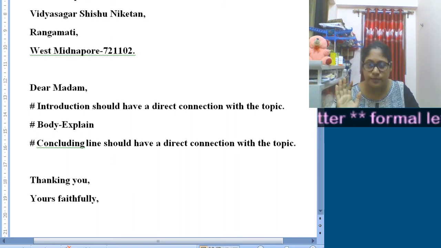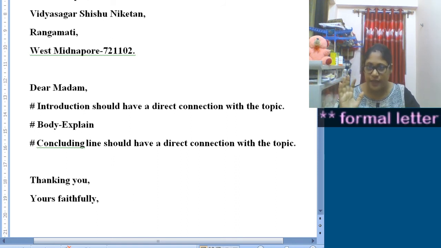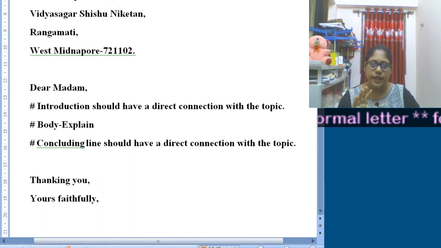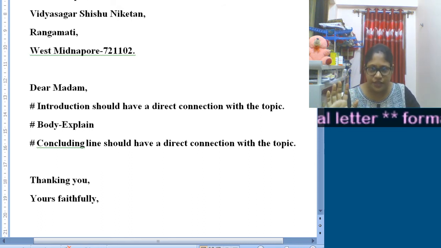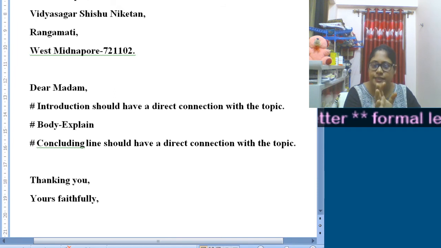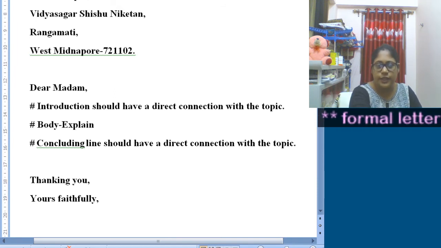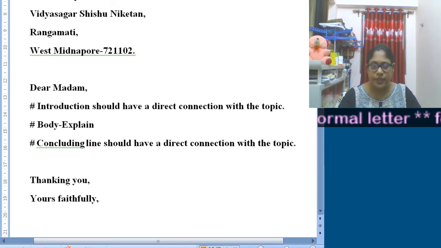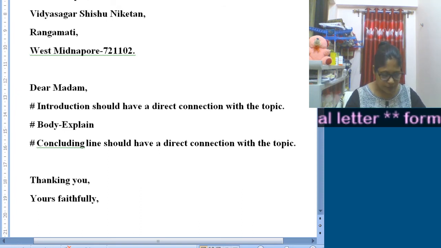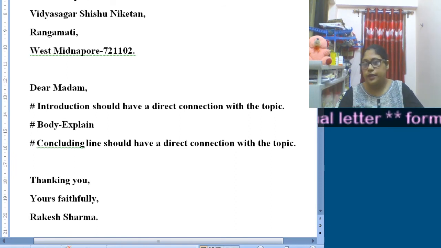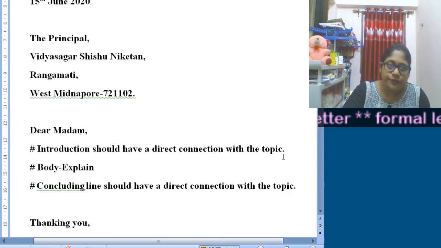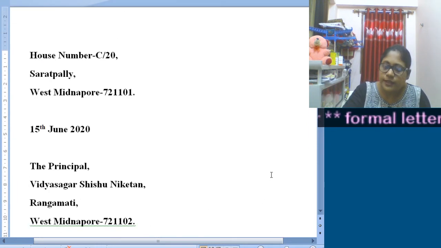For the first time we are going to have class together, so I may not mention each one's name, but as for example, yours faithfully, then your full name. Okay, then you will put a full stop. As for example, I am writing Rakesh Sharma, then full stop. So this is the entire format of a formal letter.